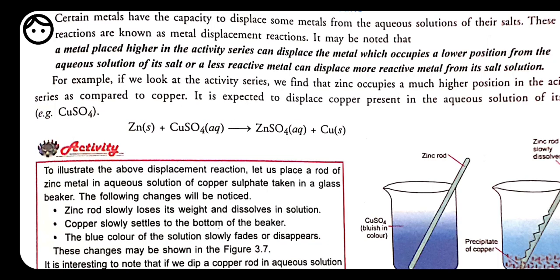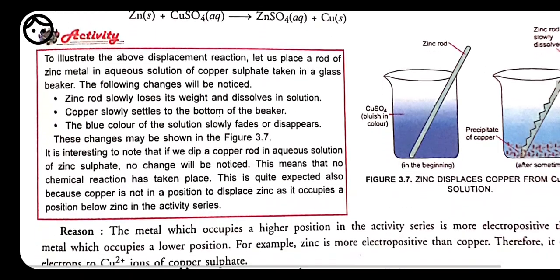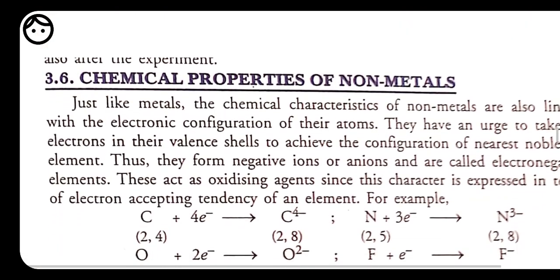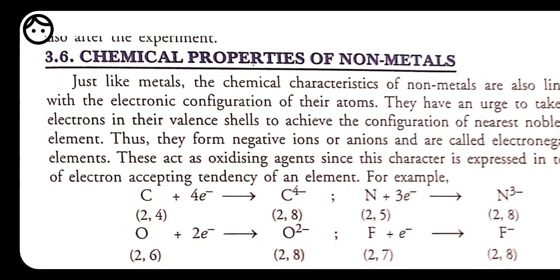Okay, so a metal placed higher in the reactivity series can displace the metal which occupies a lower position from the aqueous solution of its salt. But a less reactive metal cannot displace a more reactive metal from its salt solution. Okay, now these are all about the chemical properties of metals.